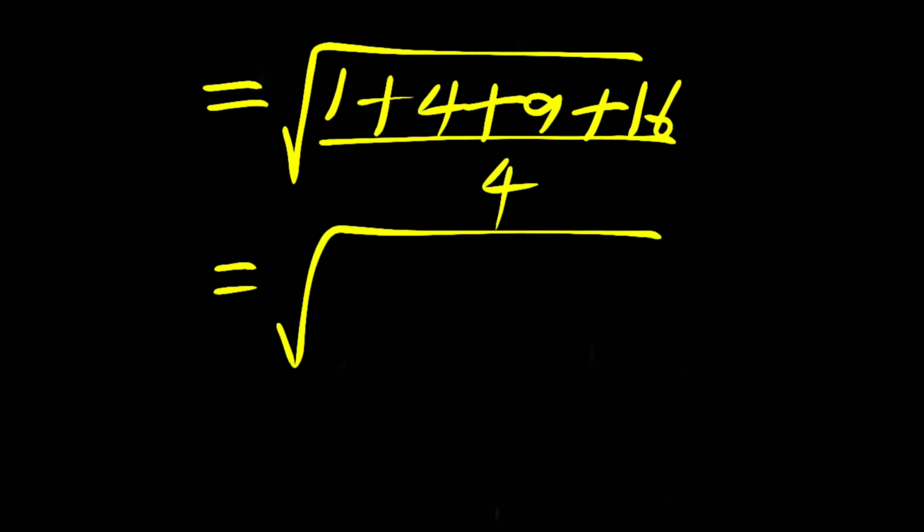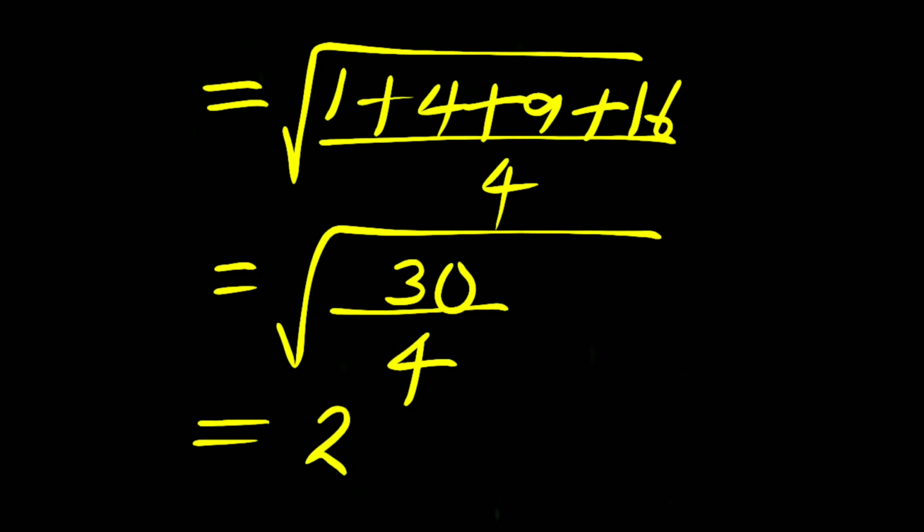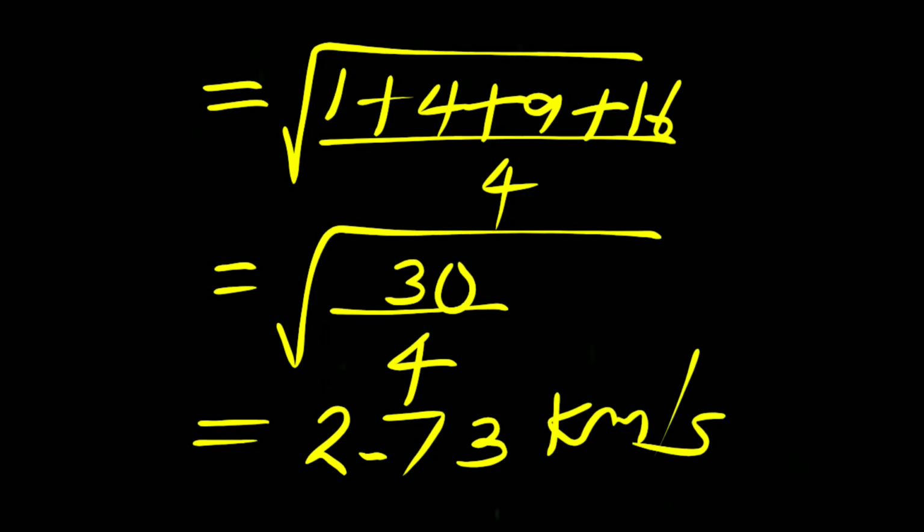By adding we get root of 30 by 4, which equals 2.73 kilometer per second. This is the RMS speed of the gas molecule.